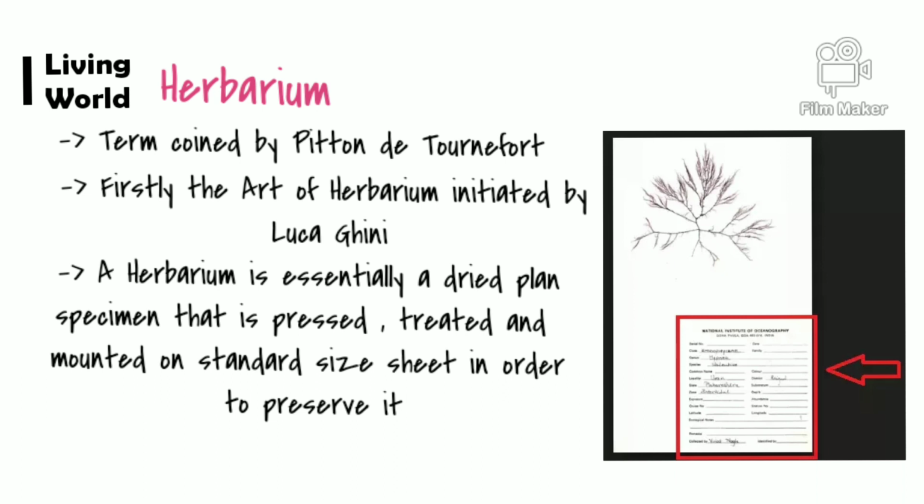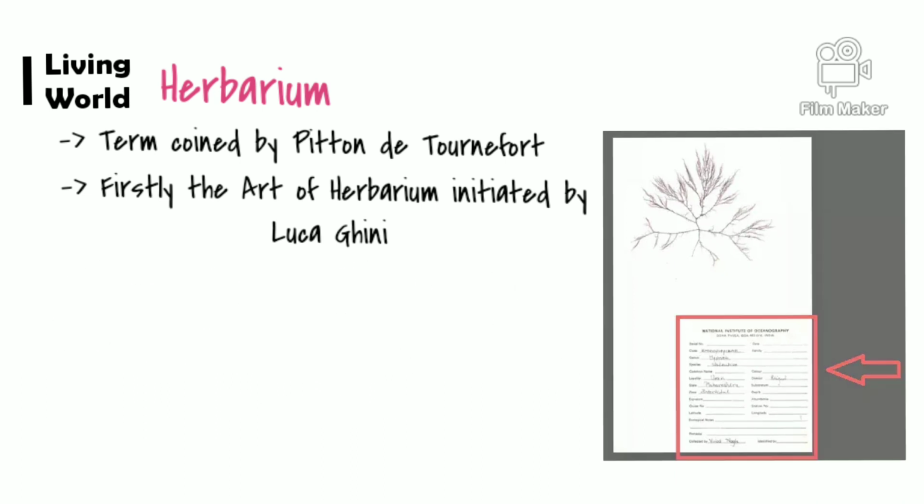The scientific name is mentioned, but here are also some local names. For example, there is the Ashoka tree. We know its name as Ashoka, but the scientific name is Saraca asoca. So different plants have different names in local regions. Local names can also be mentioned, along with the name of the collector who collected that plant or specimen. Now the second aid of taxonomical study is the botanical garden.